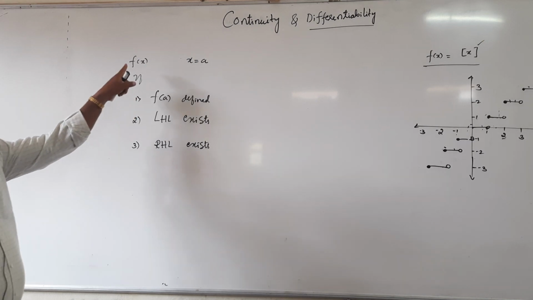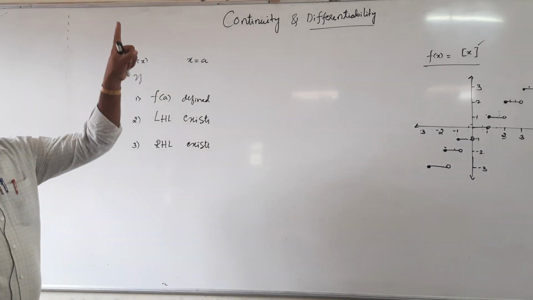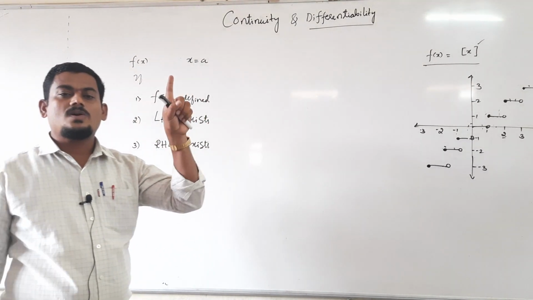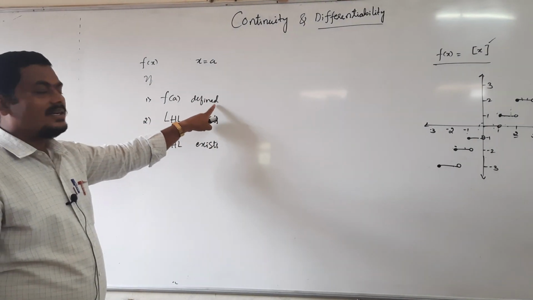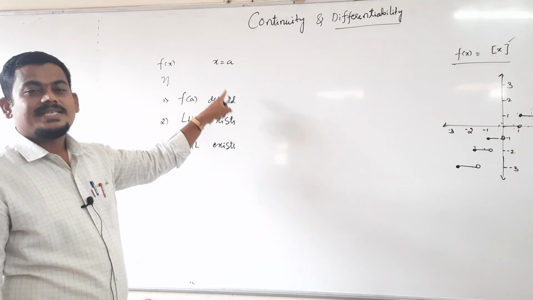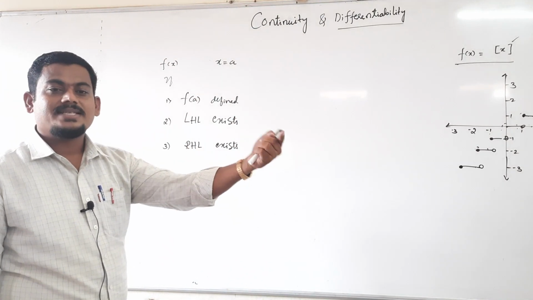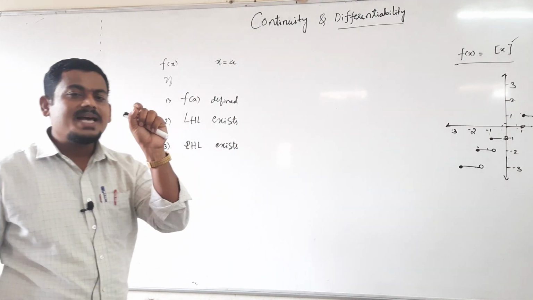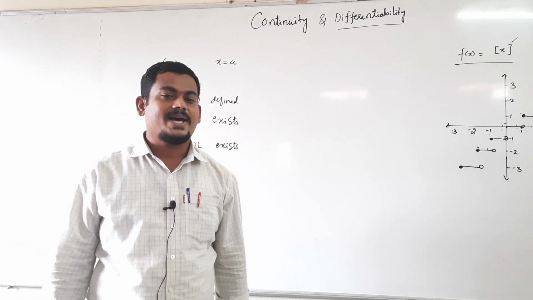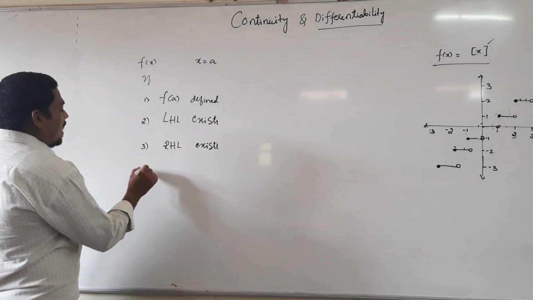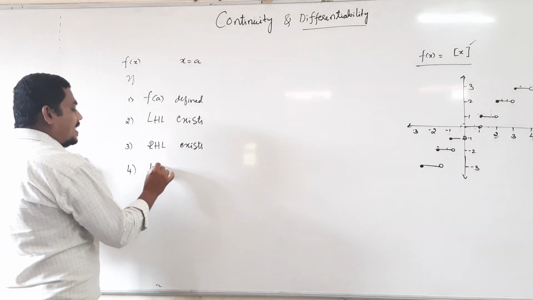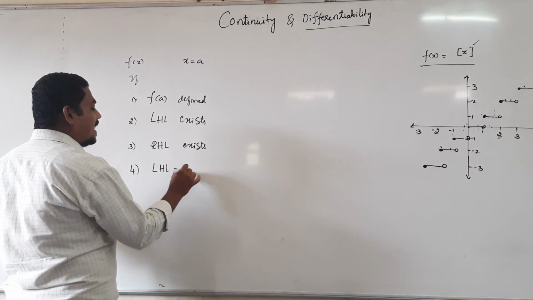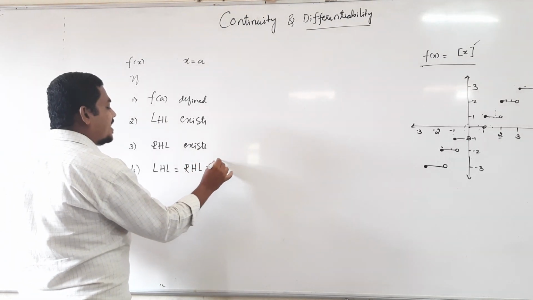First condition, a function f of x is said to be continuous at x equal to a if f of a is defined, meaning f of x exists at x equal to a. And remember, exist means it gives a finite value. And fourth condition, left hand limit equal to right hand limit equal to f of a.